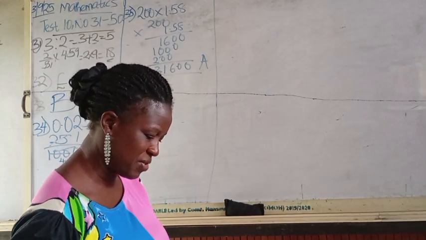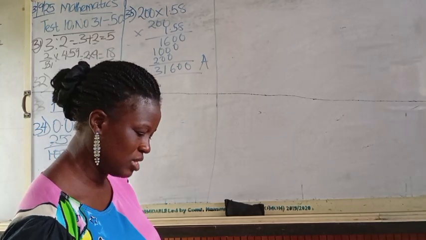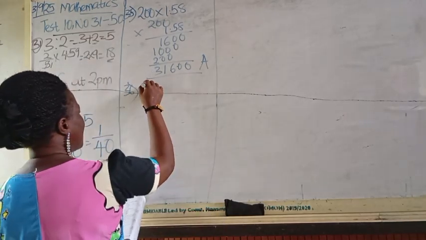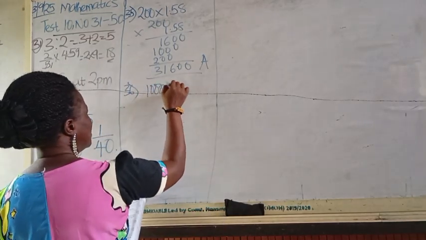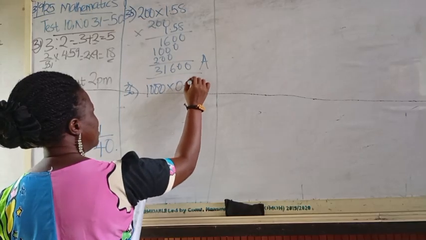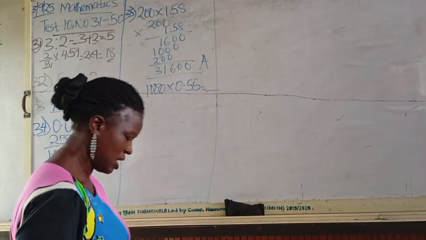So number 36 question. Change 0.55 kg to grams. So we are multiplying that by 1000. That will be 1000 multiplied by 0.55. And you get your answer.